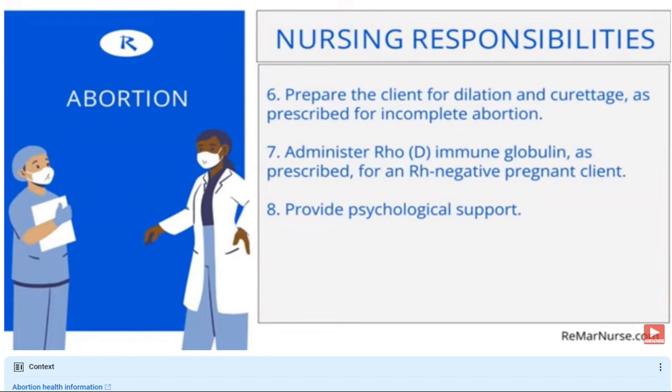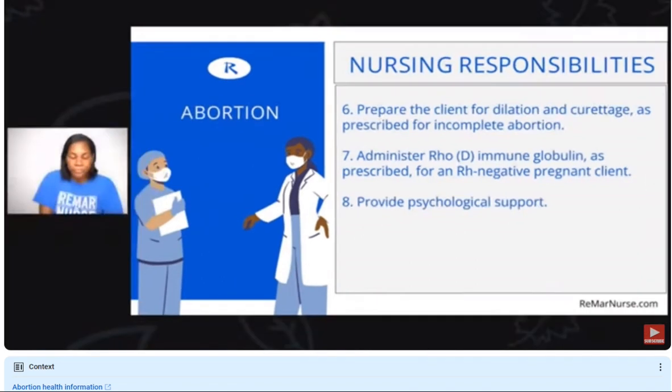I want to talk briefly about number 6, the dilation and the curettage. I want to give you the notes that I have for it. This is a 2-part process. When we talk about dilation, we're talking about the cervix being dilated, and that has to be done artificially. Normally in pregnancy, the cervix dilates because of contractions and pressure from the baby's head, which helps to open up the cervix. However, if a physician wants to get embryonic tissue or fetal tissue from the mother, they have to open up the cervix, which is the dilation part. And there are a few ways to do it.